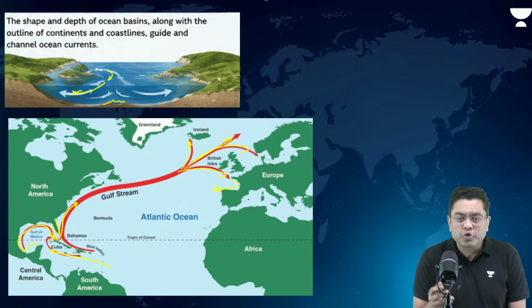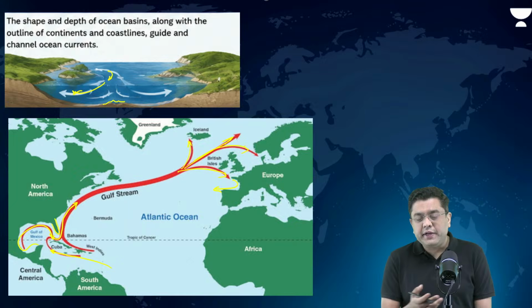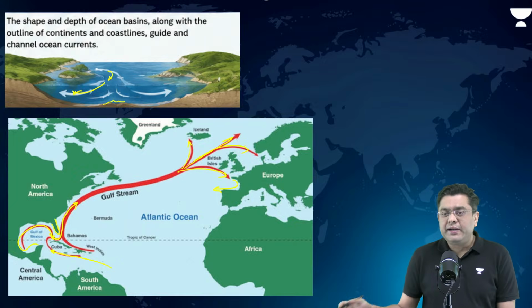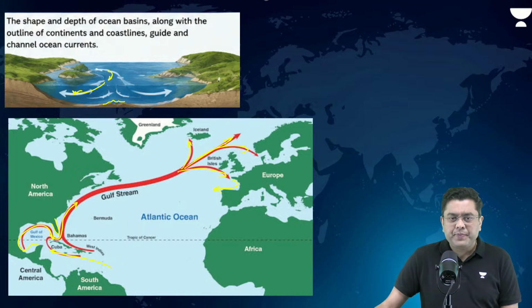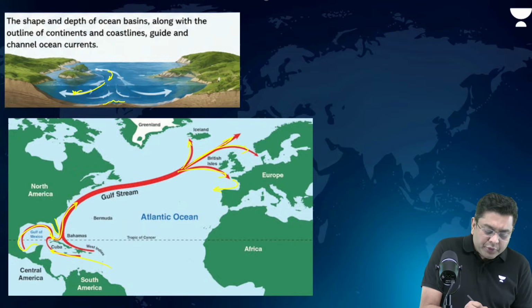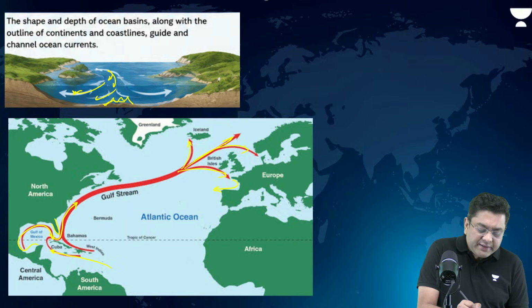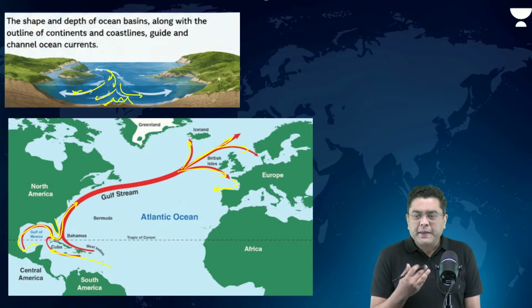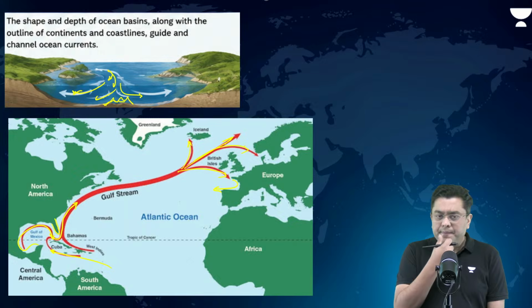So, shape of coastline can always influence the direction that the ocean currents will take. Okay, is that clear? Bottom relief factors, mid-oceanic ridges, etc., can also divide the oceanic movements. Let's suppose you have mid-oceanic ridges, and an ocean current is coming, it can easily get divided because of the barrier.